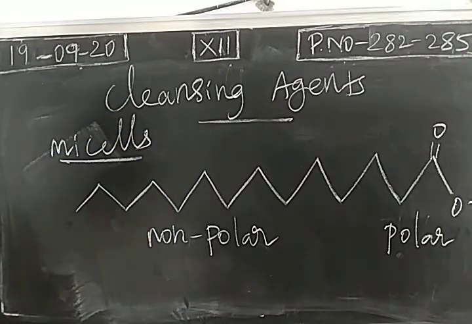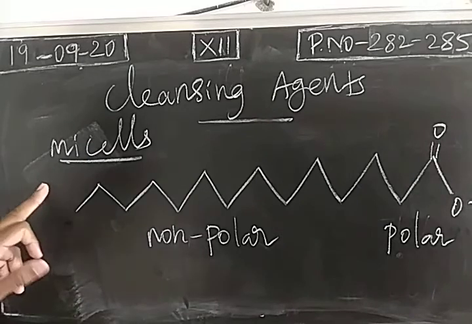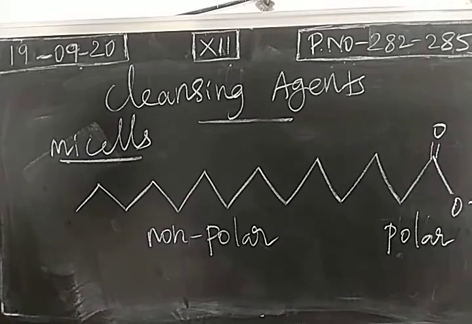Okay. When soap is applied on cloth, due to the different nature of a soap, it becomes a micelle. Right? So a small droplet is called a micelle, and this micelle will come out from the cloth. So the dirt will come along with these soap molecules, right?